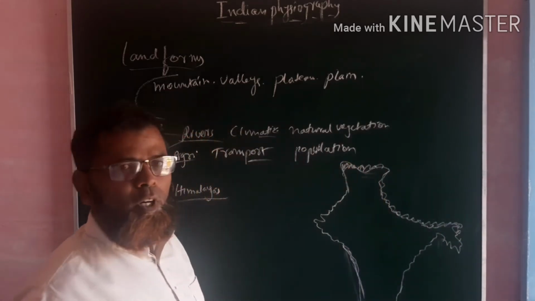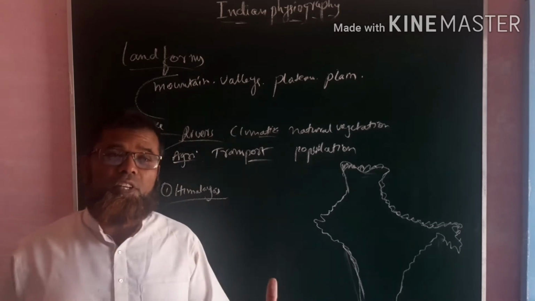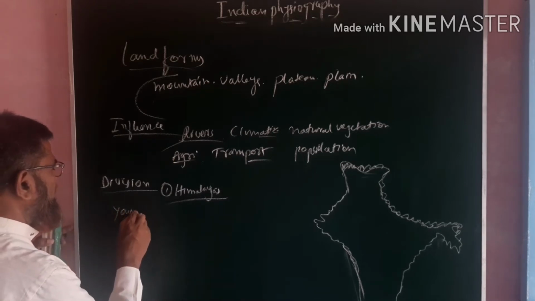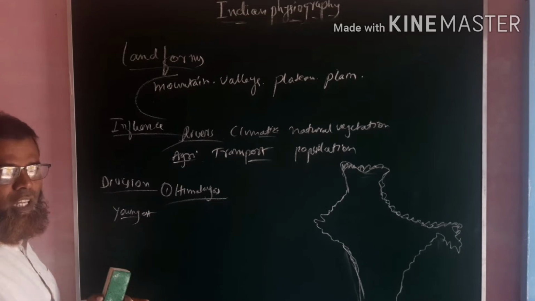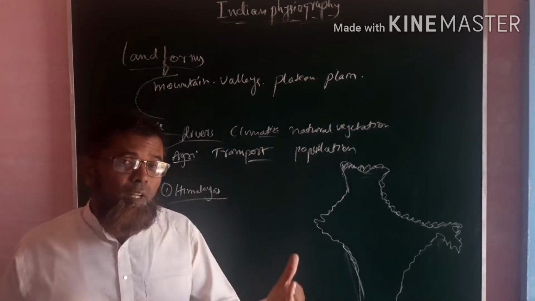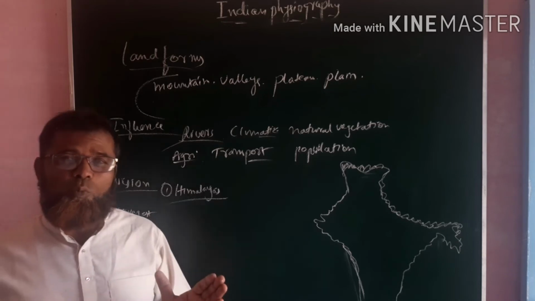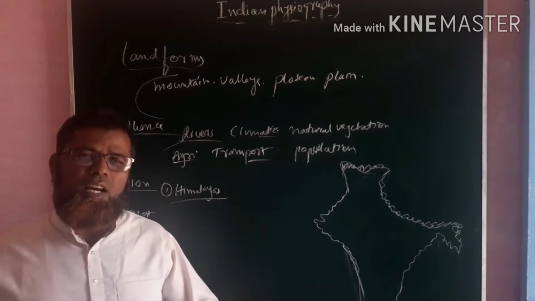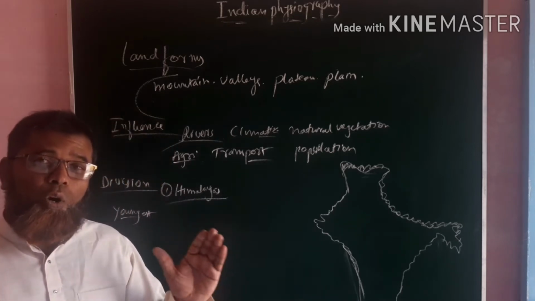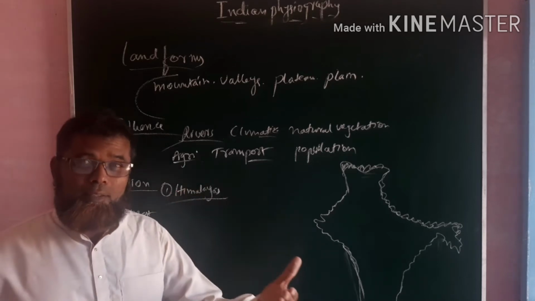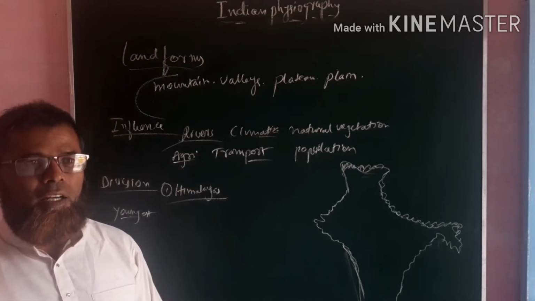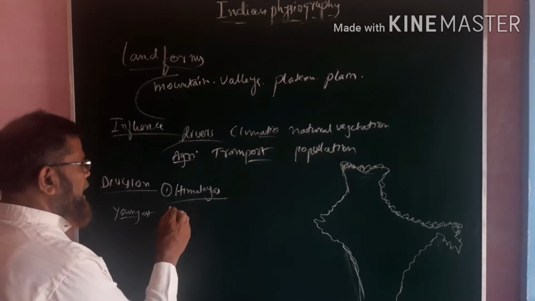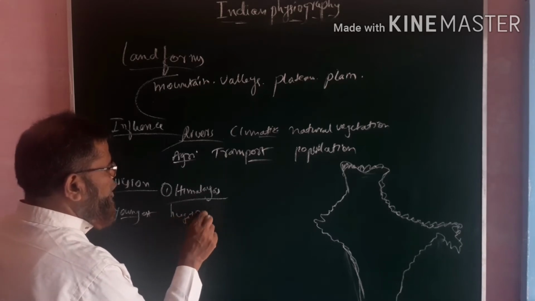If you want to know about the important features of these Himalayas, they are the youngest mountains. They are very tall, but when we see the age of those mountains, they are very young compared to the Western Ghats, Vindhyas and Aravalis, which are very much older than the Himalayas. They are younger, and it is the first feature. And they are very continuous, and they also have the highest mountain ranges.